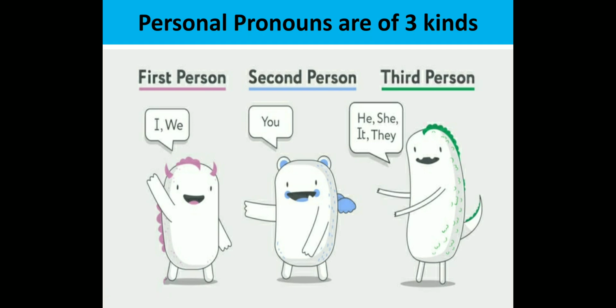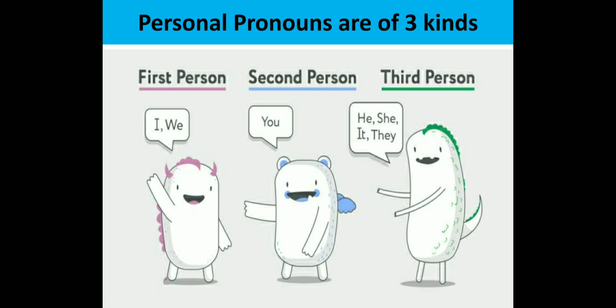Now, the personal pronouns can also be classified or divided into 3 kinds: first person, second person, third person. What is first person? When you are talking about yourself, you are the first person. Say for example, I am talking right now, I'm explaining to you.